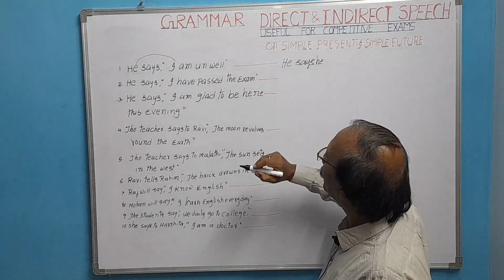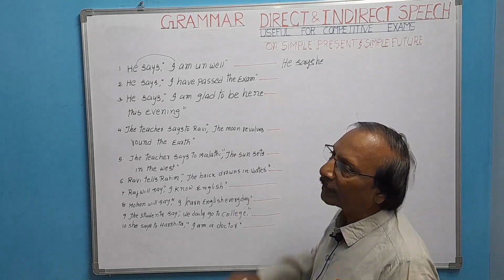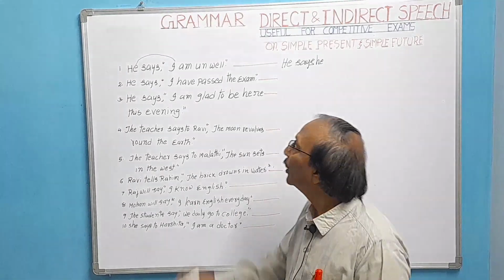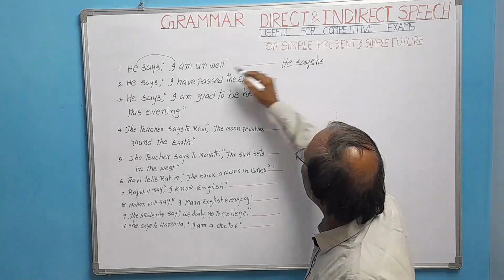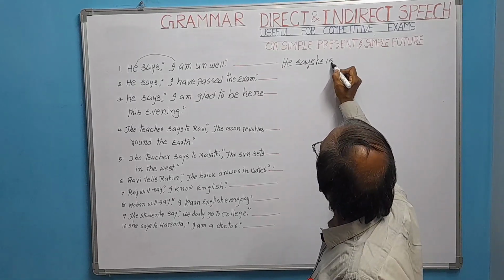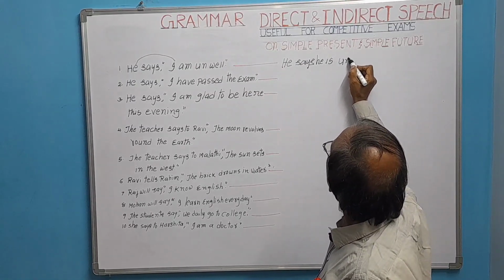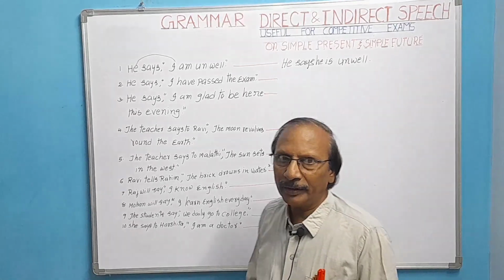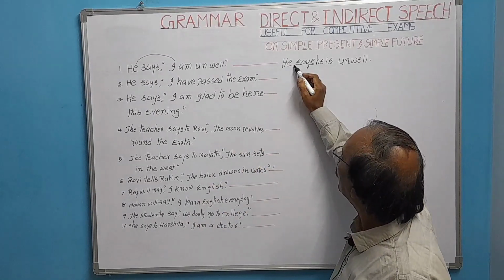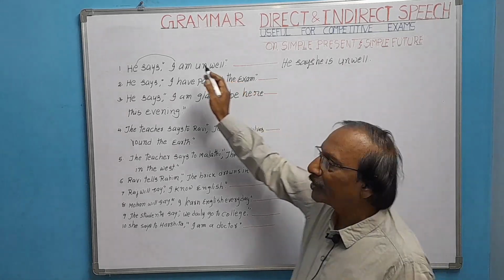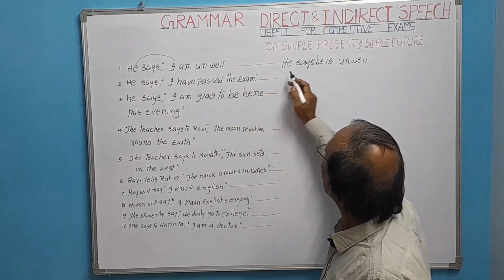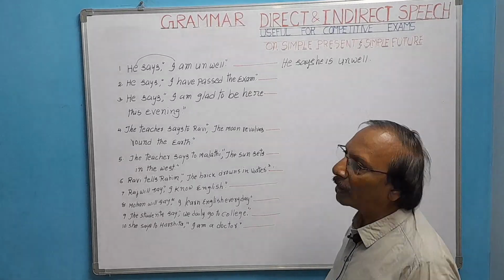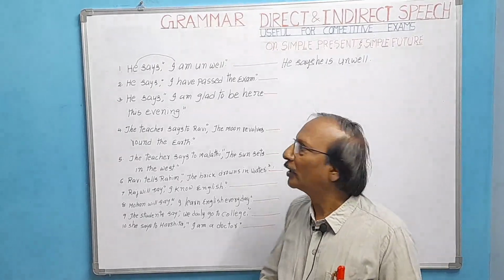Subject. He says, he, we can write the conjunction, sometimes we need not write. He says, he, present tense, that is why is. He is unwell. Even if you don't add a conjunction here, the meaning is understood, because in simple present tense sometimes we need not add a conjunction. He says, "I am unwell." He says, he is unwell, or he says that he is unwell.